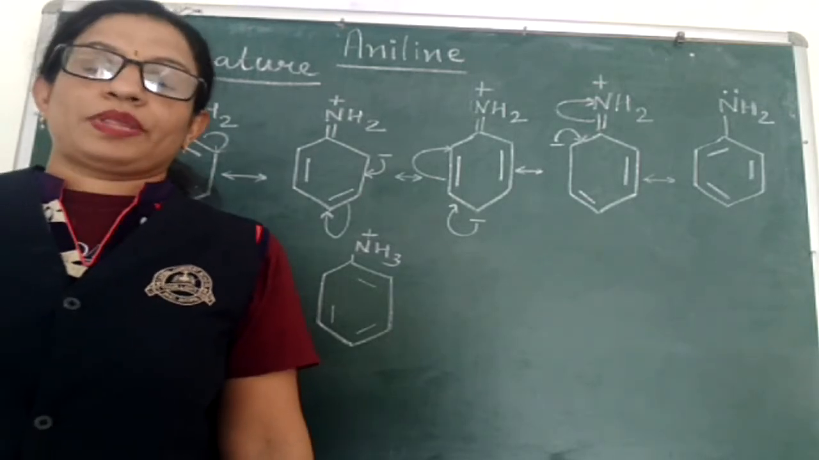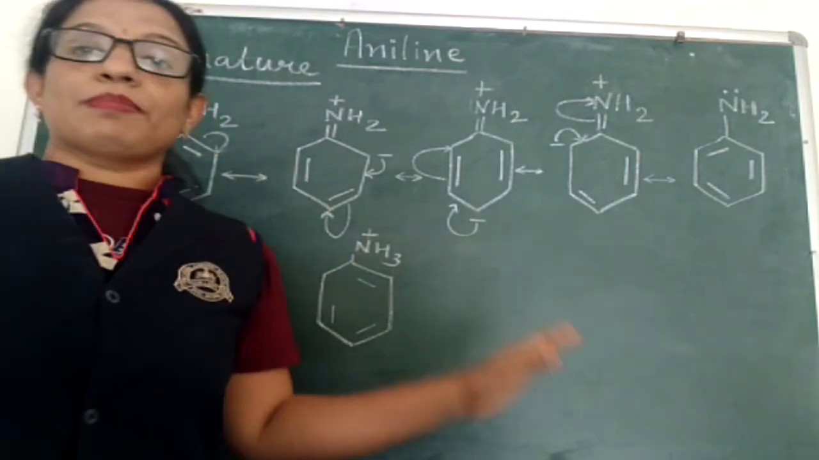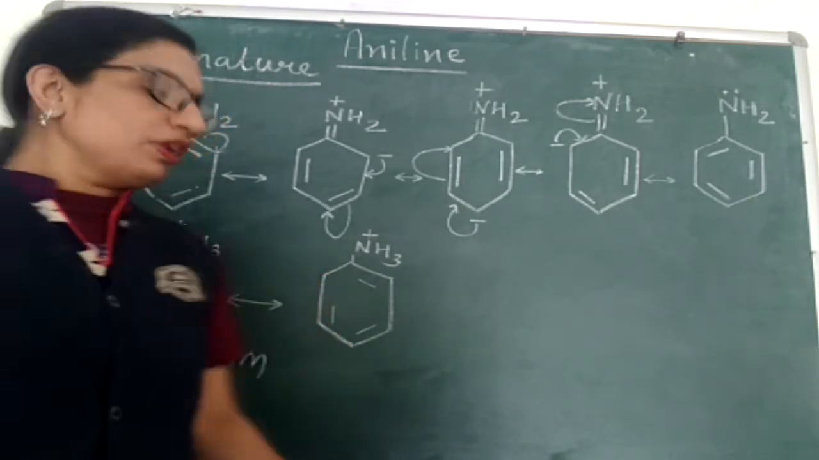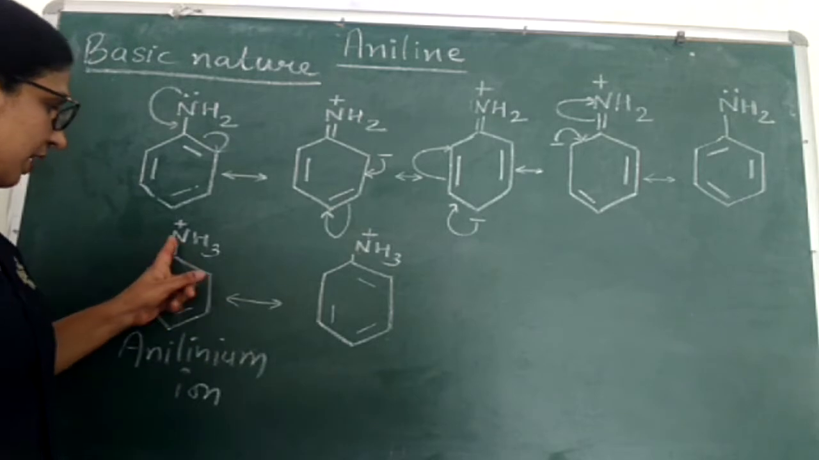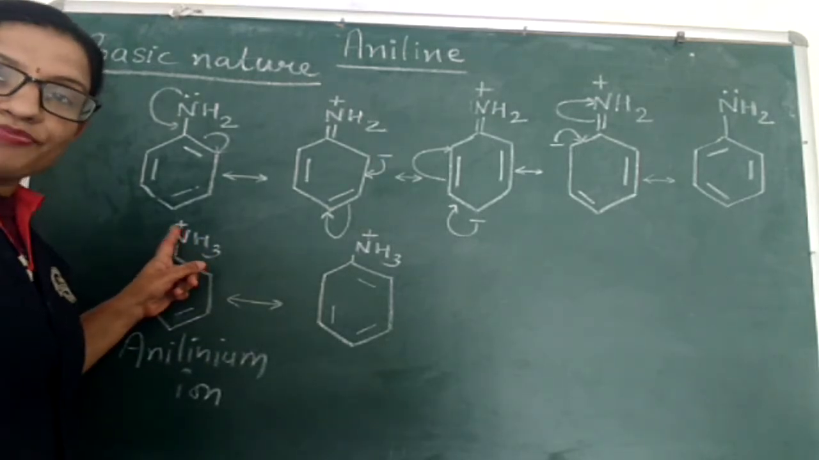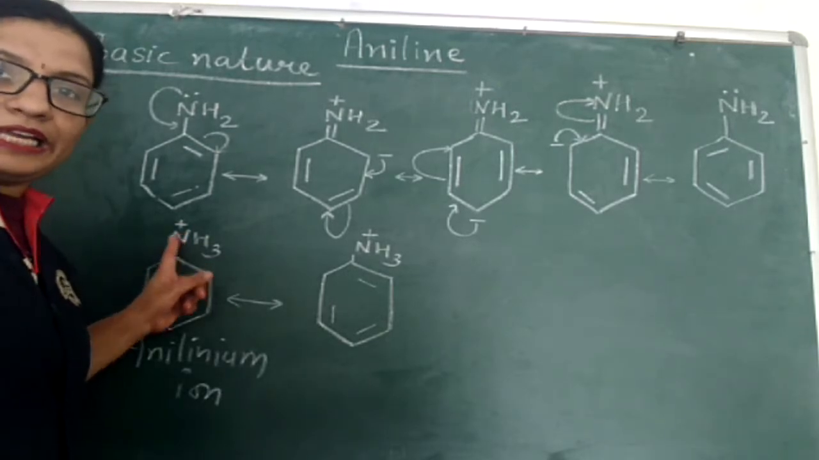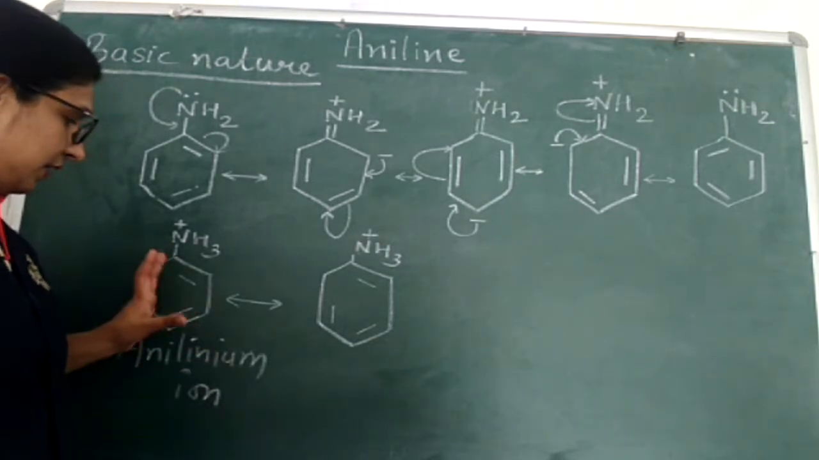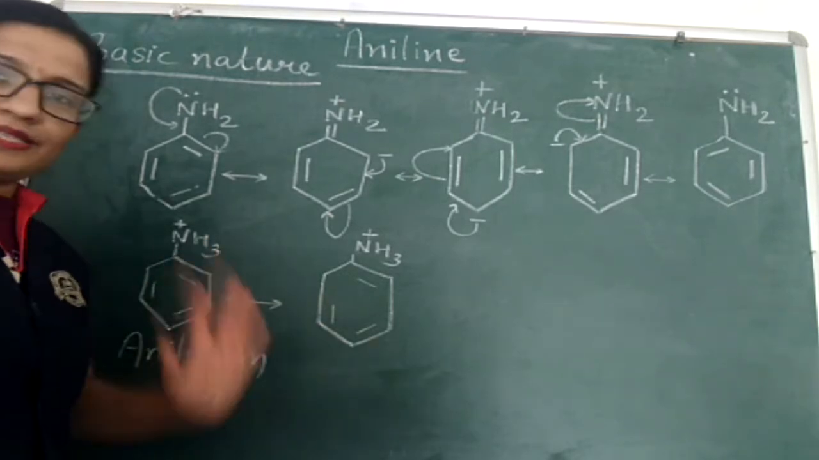Secondly, when aniline, that is aryl amine, accepts a proton and behaves as a base, it will form this type of cation: the benzene ring with NH2 converted into NH3 with a positive charge on nitrogen. This ion, formed by the acceptance of a proton by aniline, is known as the anilinium ion. Now we can see that the anilinium ion has two resonating structures. This is one, this is the second.